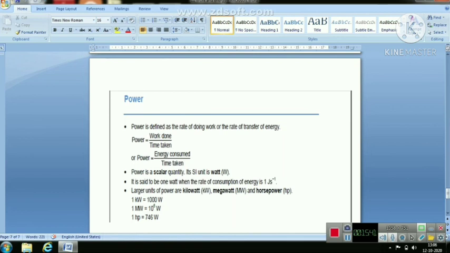Now, here we will see about the rate of doing work. The rate of doing work is the power. Power is defined as the rate of doing work or the rate of transfer of energy. Therefore, we can write the formula for power as work done upon time taken.